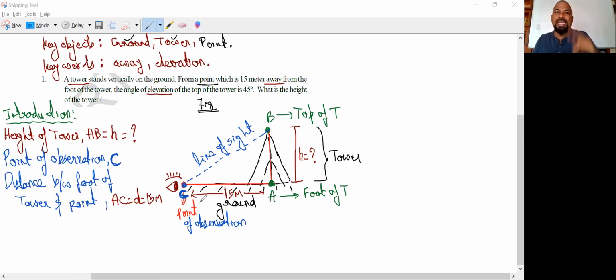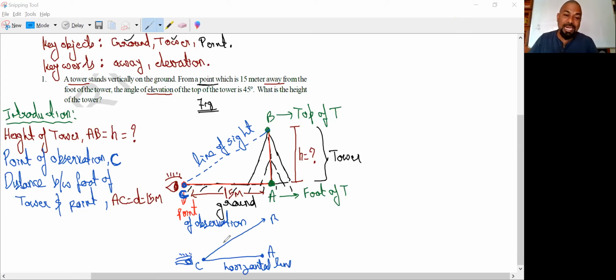Here, to draw the angle, we need two rays, right? One is horizontal, one is slant, right? The horizontal line is the line passing through the eye of the observer. Here, no need for you to draw. It is already given to you, which is nothing but CA. You have to remember this one. The horizontal line, which is required to draw an angle, is nothing but this is A and this is C. Yes, I is here. Okay, Nana. Right. Now the slant line which is required to draw an angle is nothing but CB.